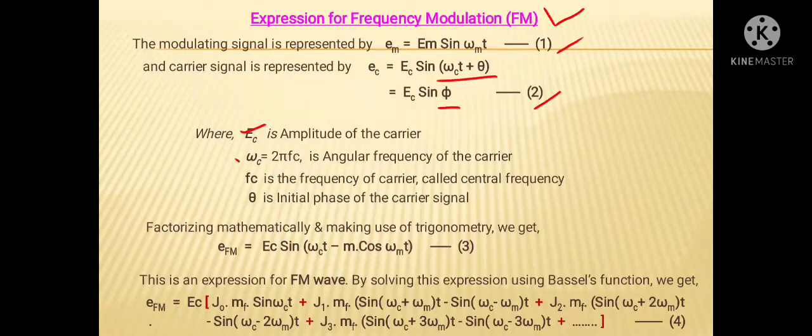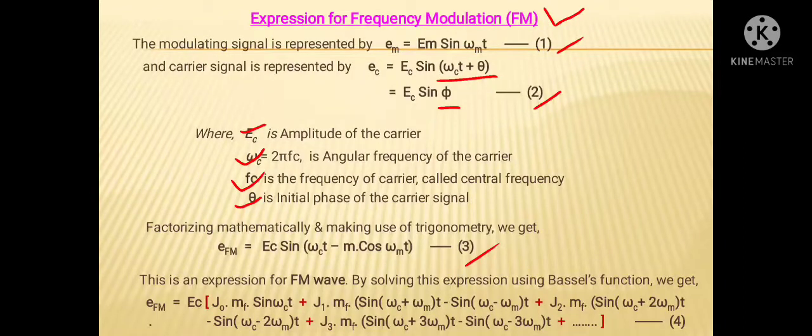This omega ct, which equals 2 pi fc, is the angular frequency of the carrier signal. This fc is taken as the frequency of the carrier, which is called the center frequency, and this theta is the initial phase of the carrier signal. Now as per the definition, the frequency modulation signal mathematically is given by equation 3, which is e_FM equals capital E_C into sine omega ct minus m into cos omega mt.